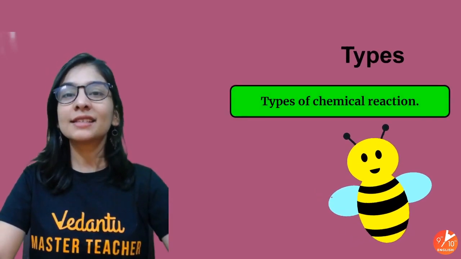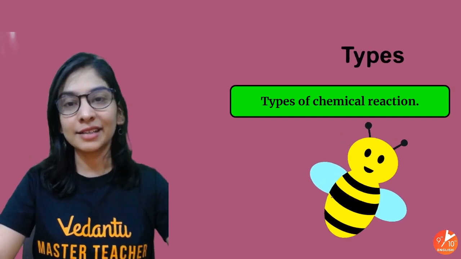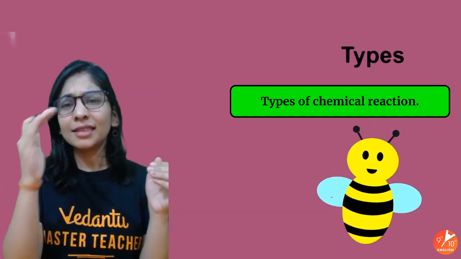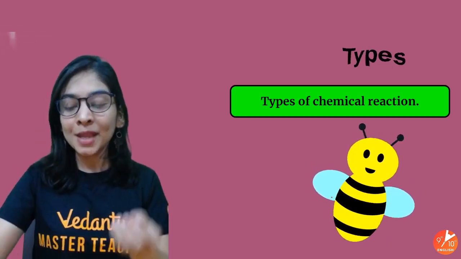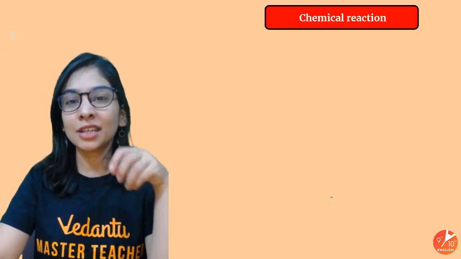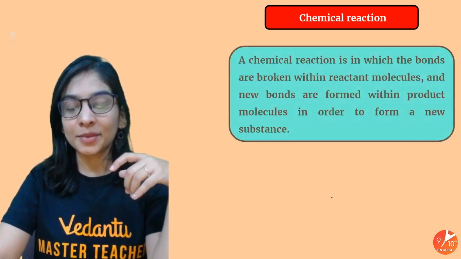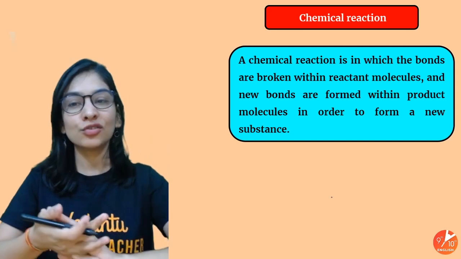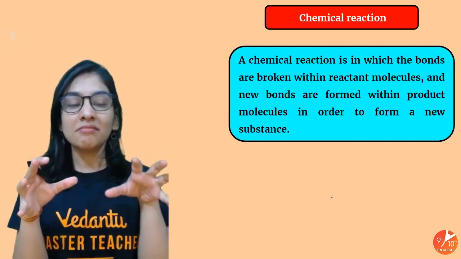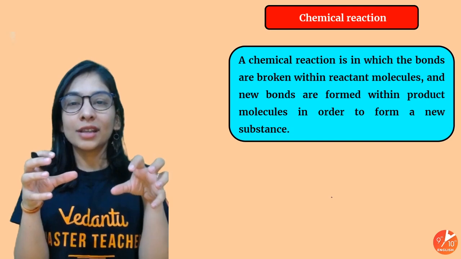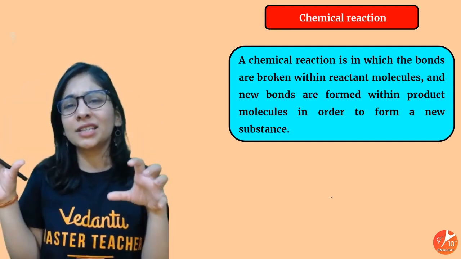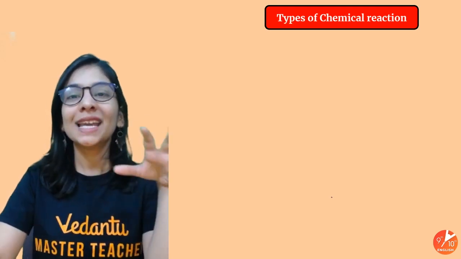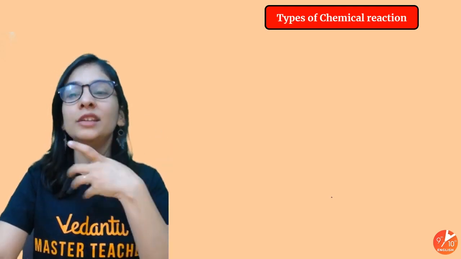Okay, now let's discuss different types of chemical reactions. There will be millions of chemical reactions and studying them one by one will be very difficult. So they have classified chemical reactions into some common types, and according to it, there are 5 types of chemical reactions that we are going to study. In them, my reactants have some atoms that rearrange themselves to get new products. That's what happens in a chemical reaction. It's just a rearrangement of atoms to get new substances.